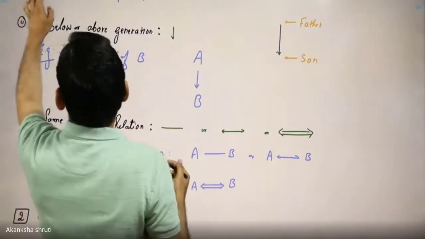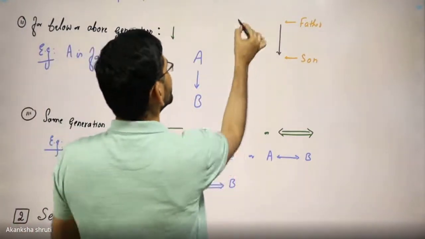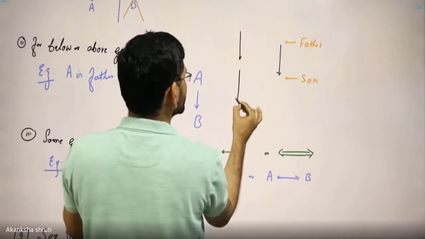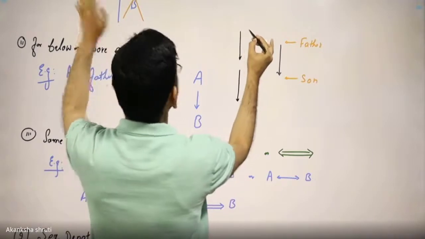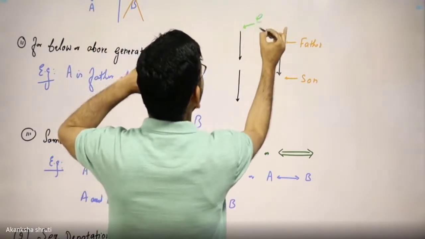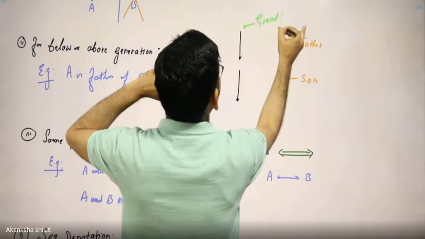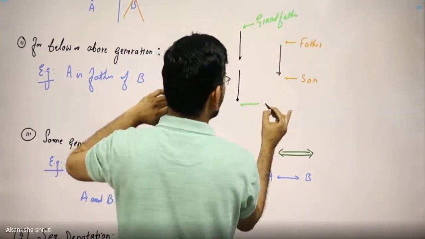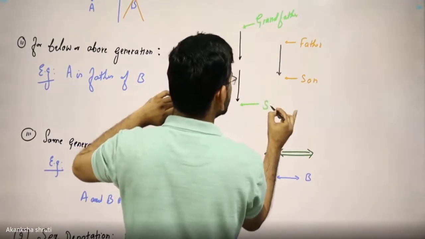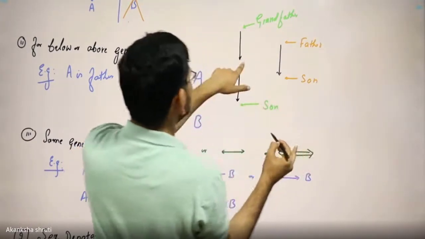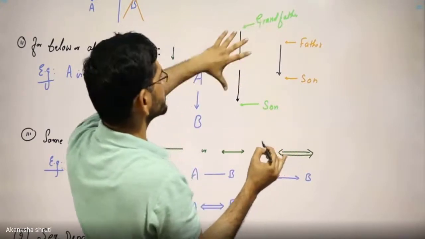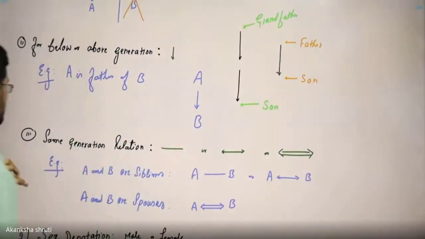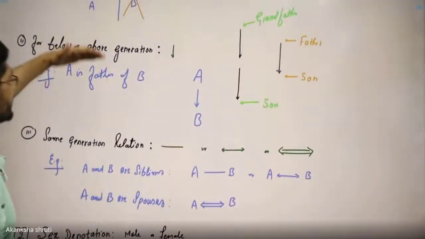Students, if we have 2 generations, then we shall write like this. One generation is this, another generation is this. At the top, there will be the grandfather. And here we need to write the son, because the son has the father and then the grandfather. So 2 generations are denoted by putting 2 arrows. Here this was the vertical generation.